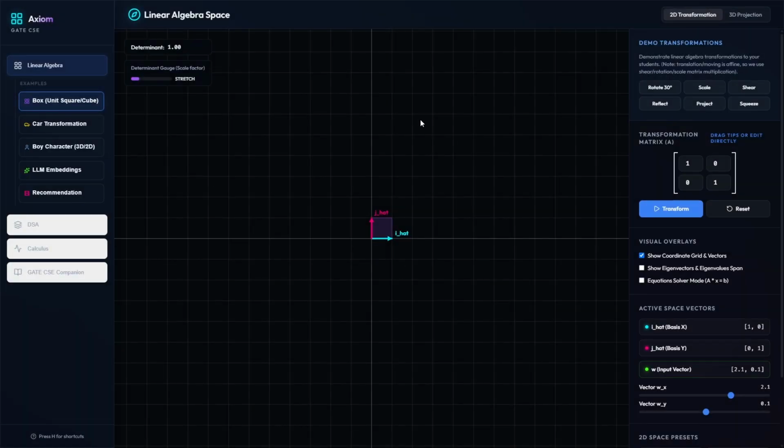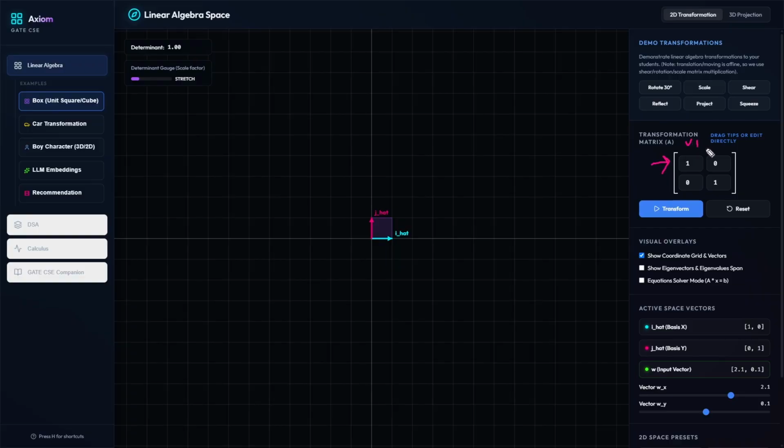Now here we have this 2D space, the coordinate system XY plane, and we have a 2D box over here, square, which has I hat and J hat. Okay, here there are some transformations that could be done on this particular matrix. If there is a matrix, it will be having two different vectors. So here if you can see, there is a matrix, okay, which has two different 2D vectors.